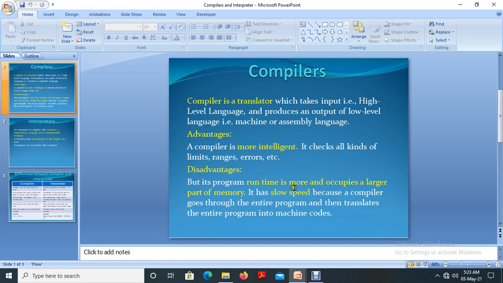So it takes time because it analyzes the entire program and verifies whether errors are there, and it also takes memory because it checks the entire program. Okay, so that is a disadvantage of the compiler.